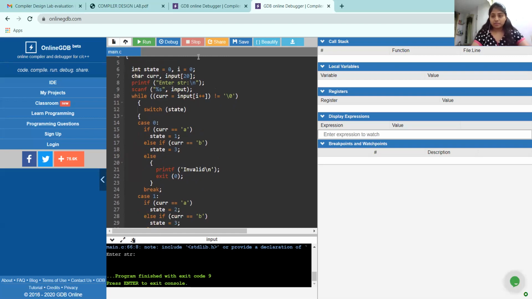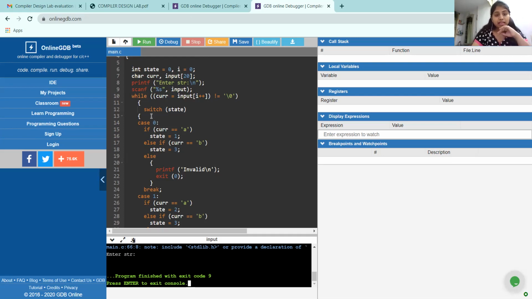Here the printf prints the message asking for the string, and scanf takes the value into the input. The while statement loops over the string in order to determine whether the string is accepted by the finite automata or not. And the switch changes the state between the given cases.